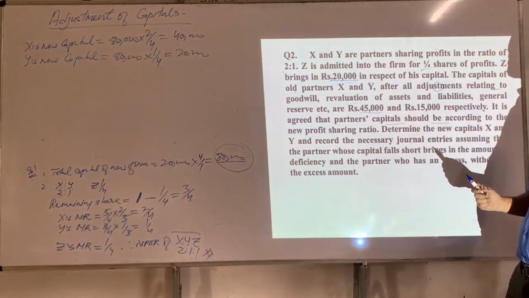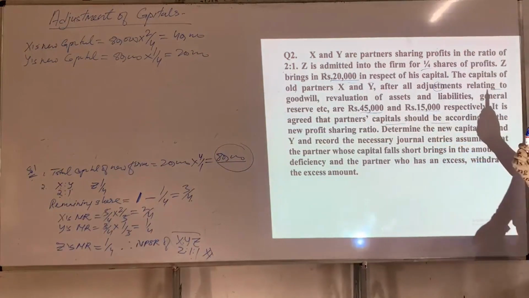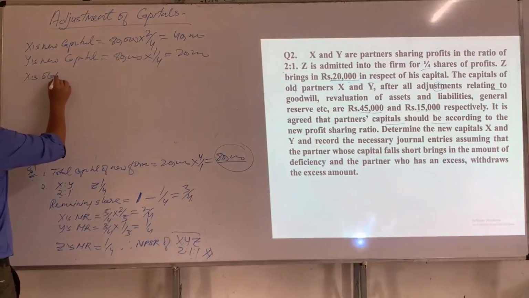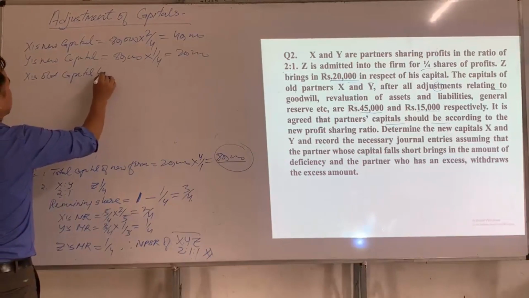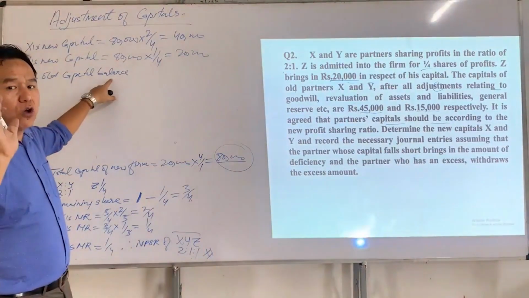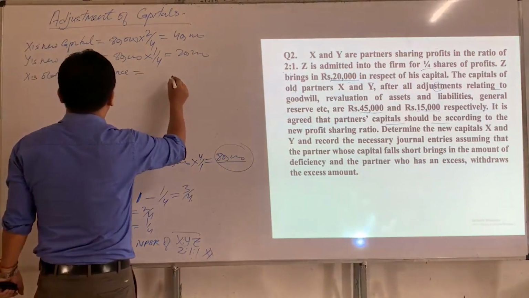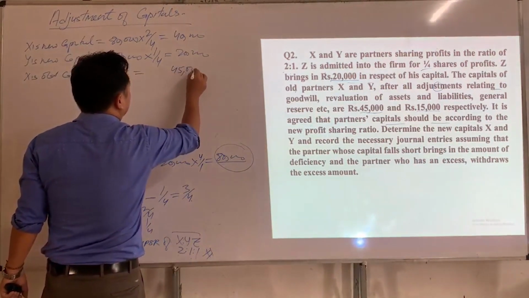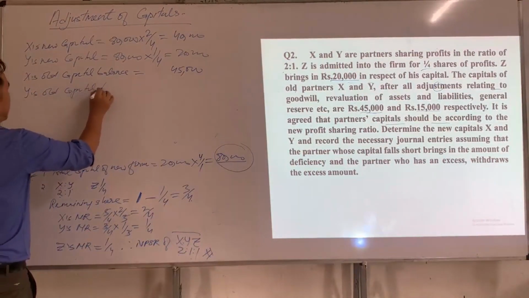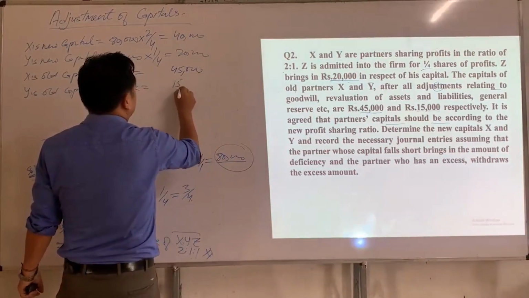Okay, so now let's see X's old capital balance. X's old capital balance is 45,000, whereas Y's old capital balance is 15,000. Old capital balance means closing capital of X, which is also known as adjusted capital of X. So the old capital balance of X is 45,000, and Y's old capital balance is 15,000.